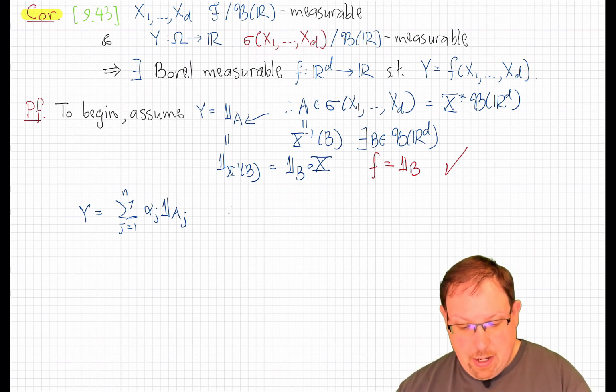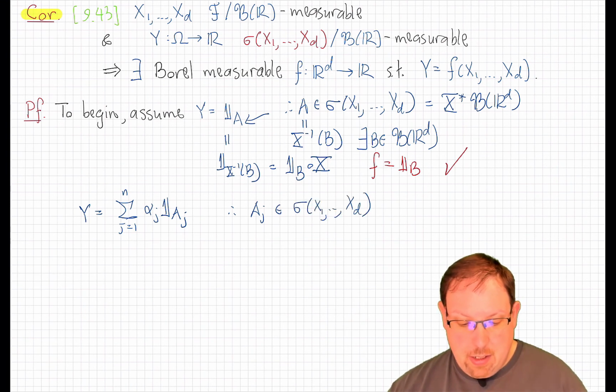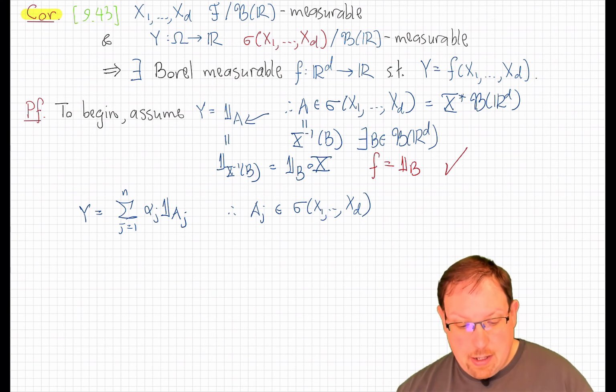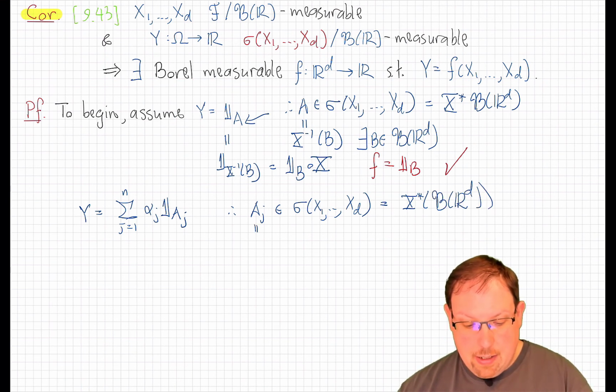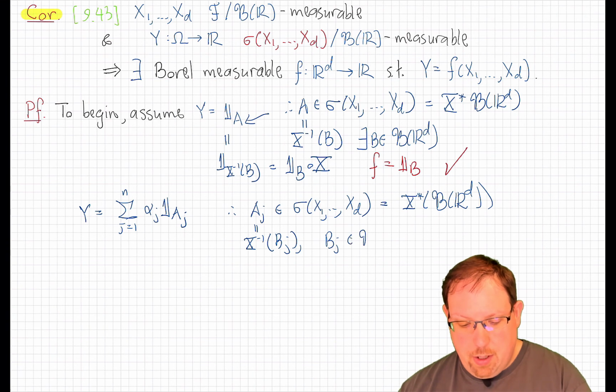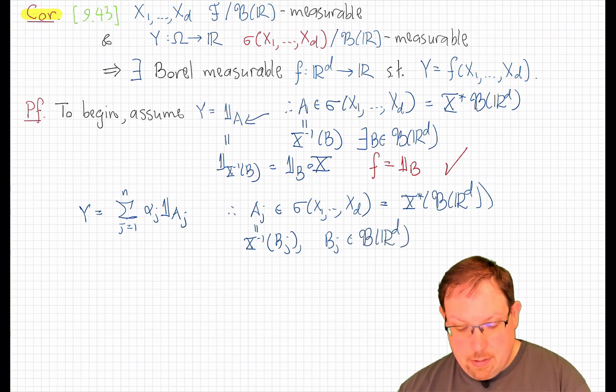And so, as before, that means that the A_j's are in that sigma field. And so, following exactly the reasoning we just did, that means that these things are pullbacks of Borel sets. So that says that A_j is x inverse of some B_j, where the B_j's are Borel sets in d variables.